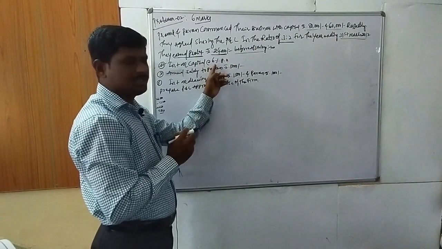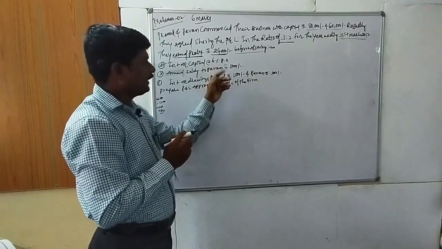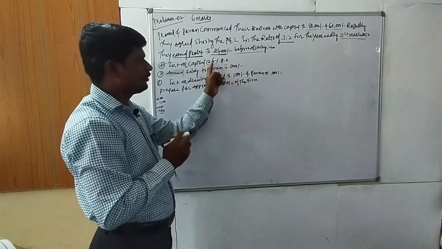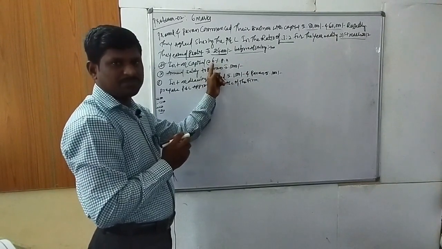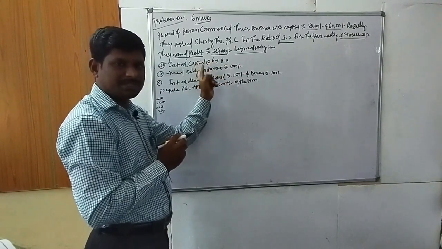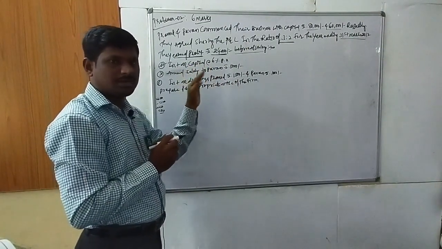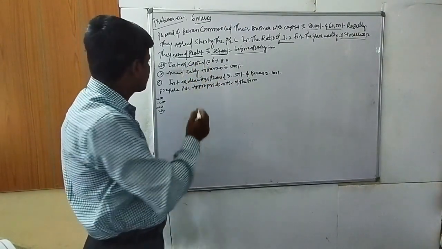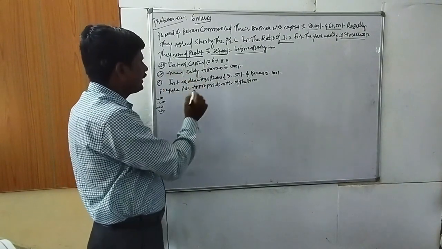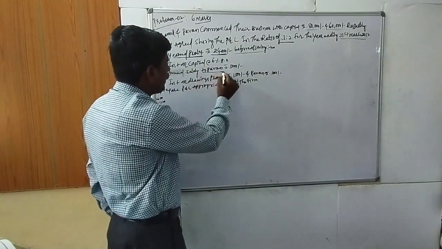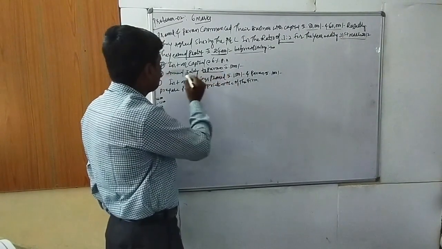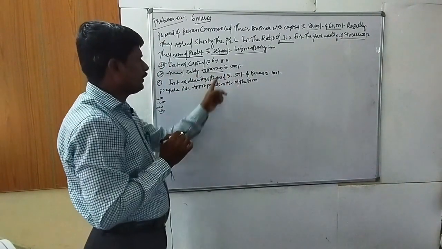So 80,000 into 6 divided by 100, and the same for 60,000 into 6 divided by 100, are considered on the debit side in the profit and loss appropriation account as interest on capital. The second is annual salary to Pawan. There are two partners, but it is considered only for one person, Pawan.